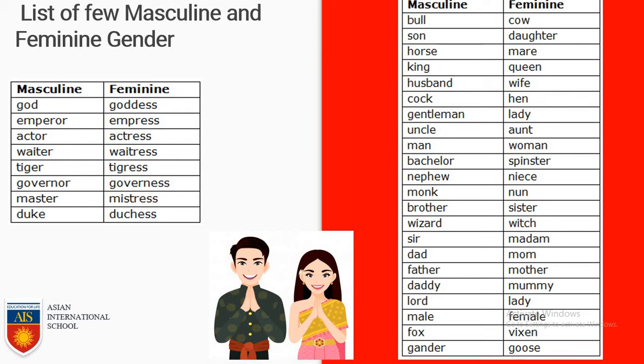Mare is the female animal. Just like that, there are a few other examples: king, queen, husband, wife, cock, hen, gentleman, lady, uncle, aunt, man, woman, bachelor, spinster, and so on and so forth.